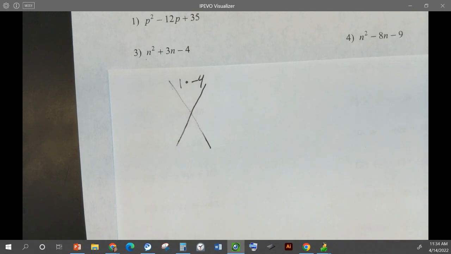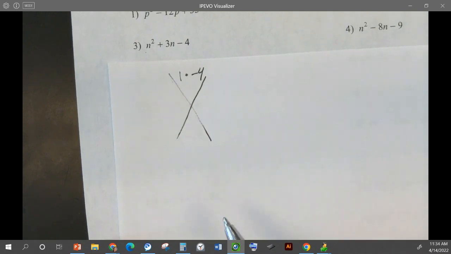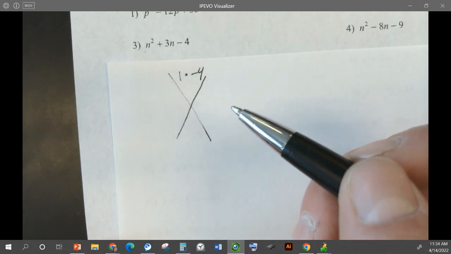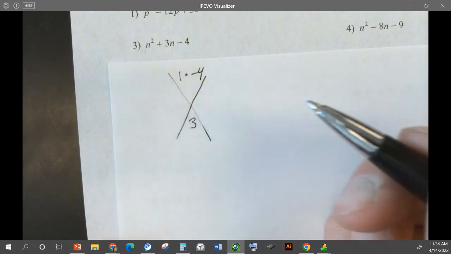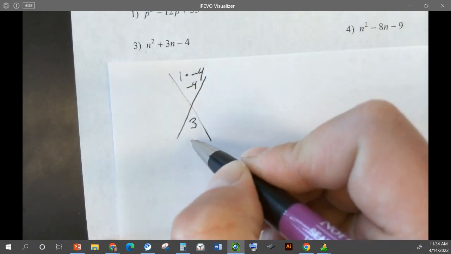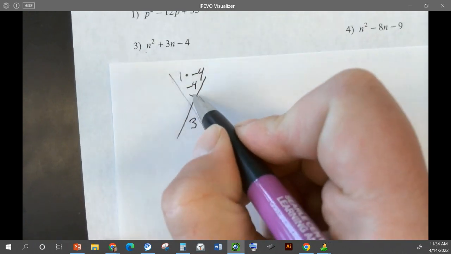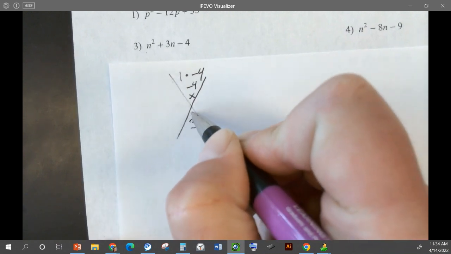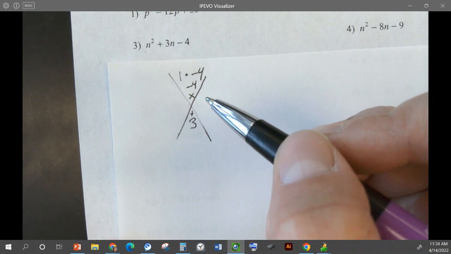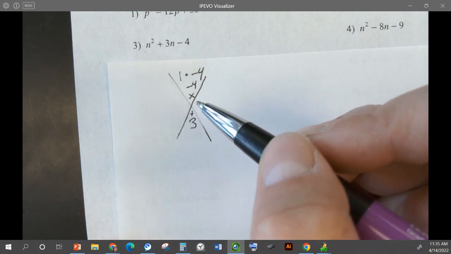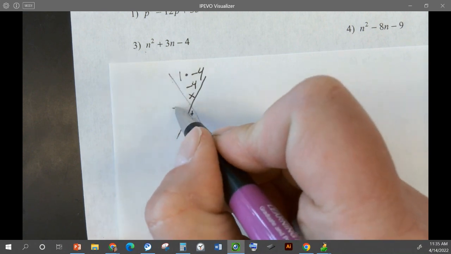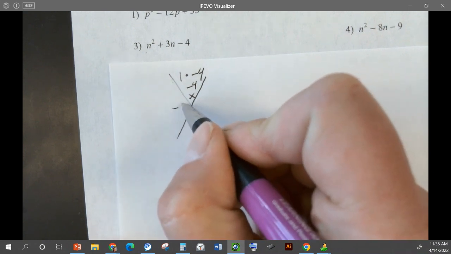All right. And then what needs to go underneath? What needs to go at the bottom? Good, 3. Okay, so we have -4 up here and we have 3 down here. So how are we going to multiply to get -4 and then add to get 3? -3 and 1 or -1 and 3?